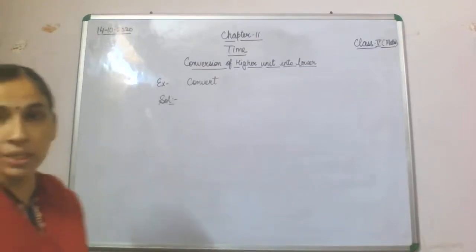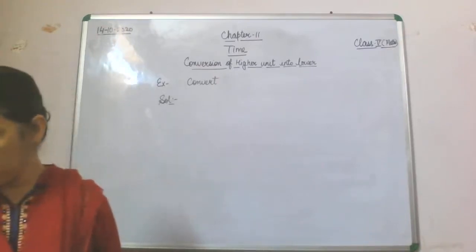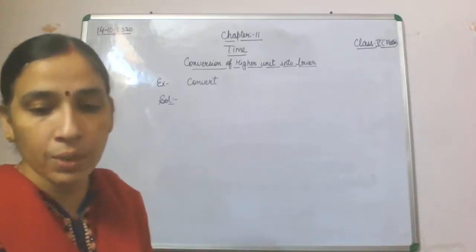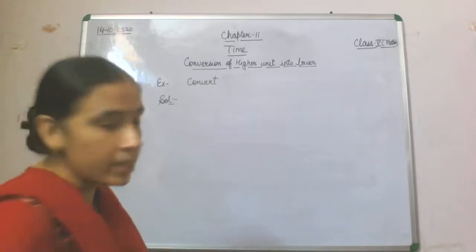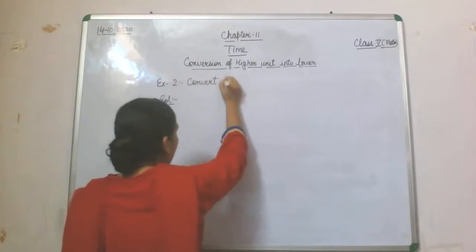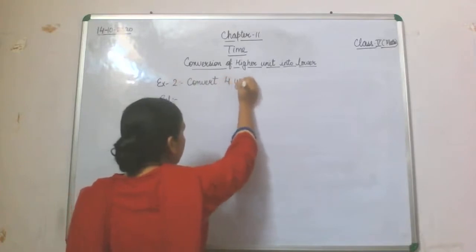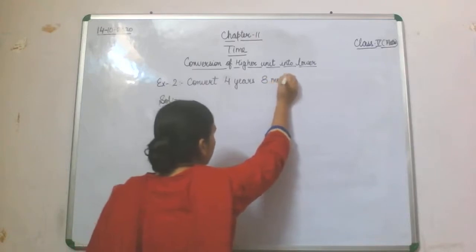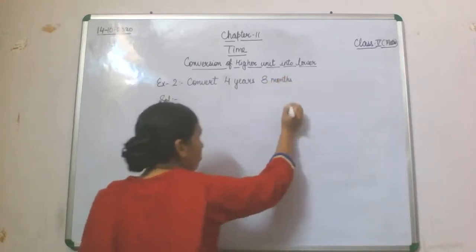Next question is related to years and months. So let's start. Example 2. Convert 4 years 8 months into months.